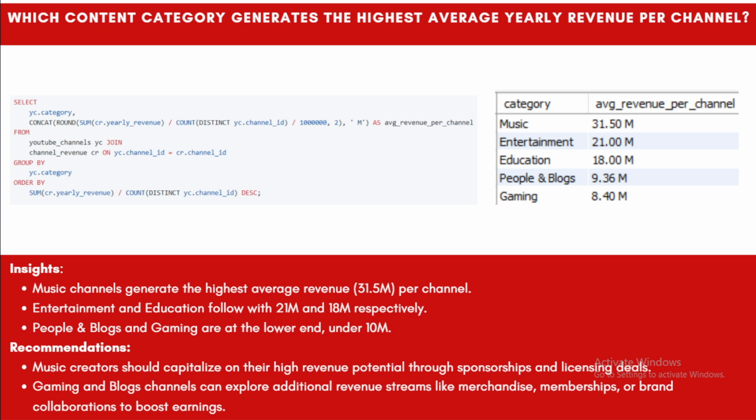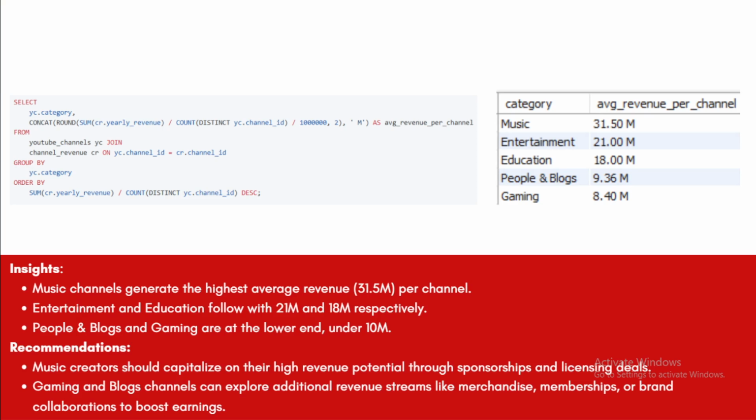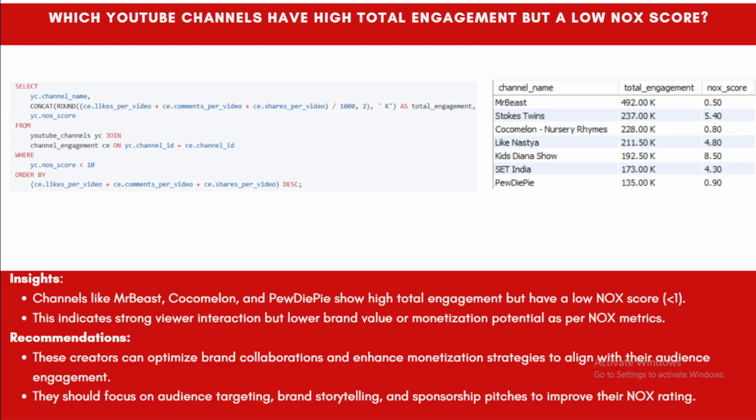So music creators should capitalize on their high revenue potential through sponsorship and licensing deals. They should do some other things for attracting more and more users to their channels. So this is our last question in the analysis.